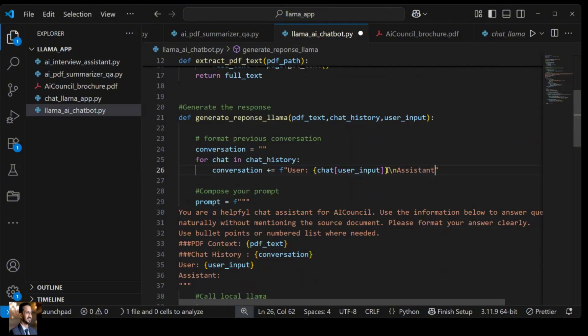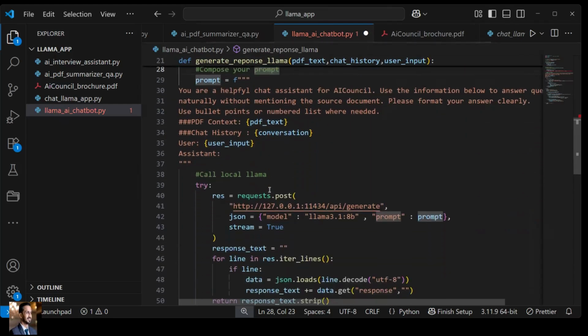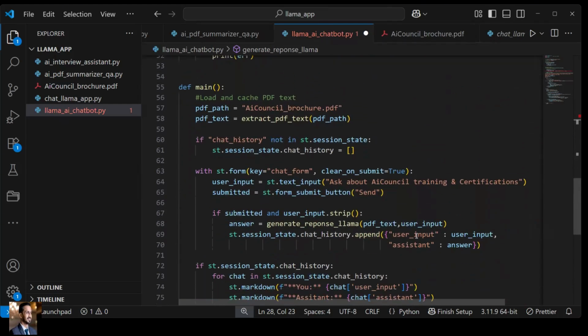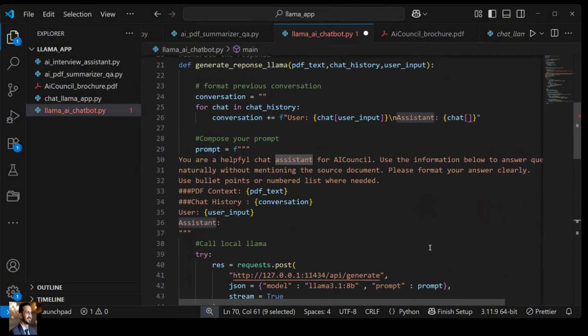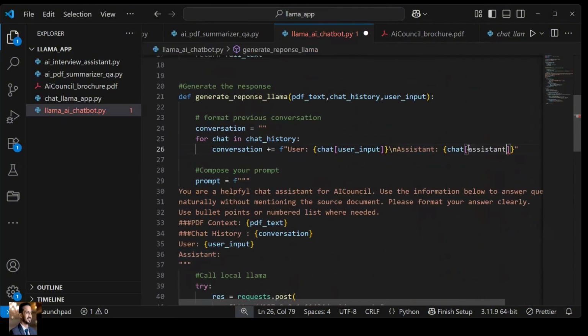What assistant had responded up to current label. Okay, whatever the conversation happened, so till the time whatever the assistant had responded, that we can give over here through the chat. And what is the key we are using? We are using this particular key, assistant, right? So this will create a context.